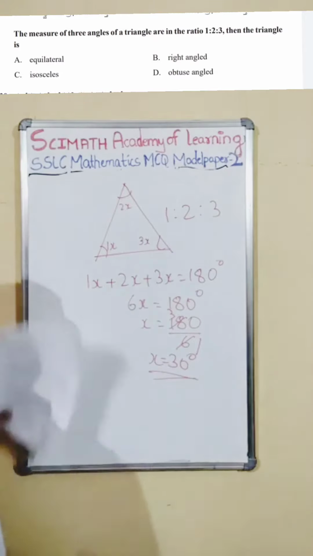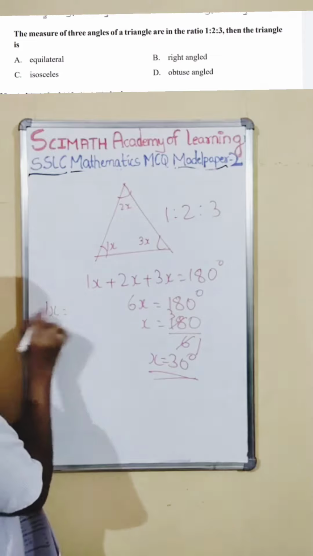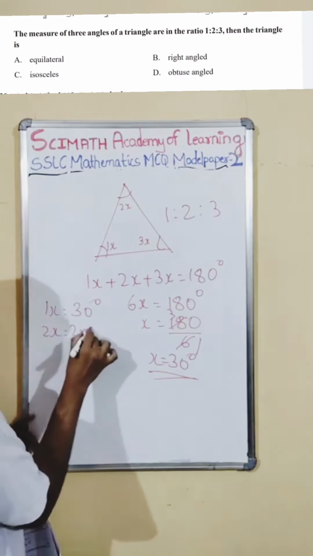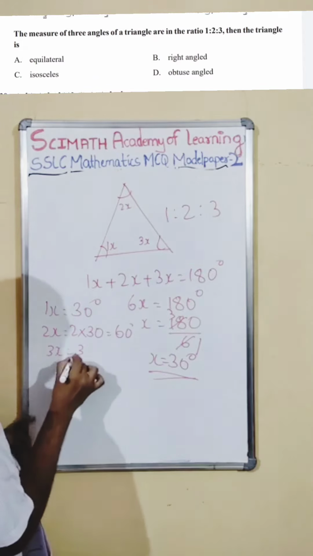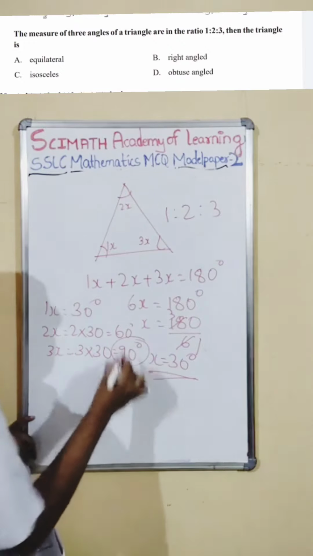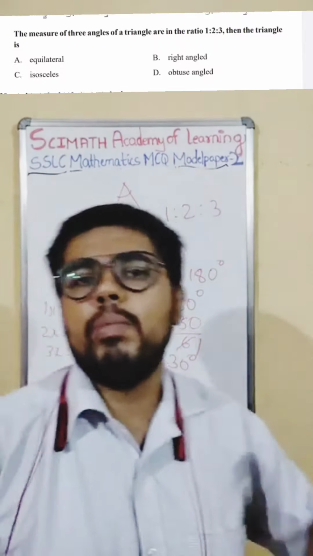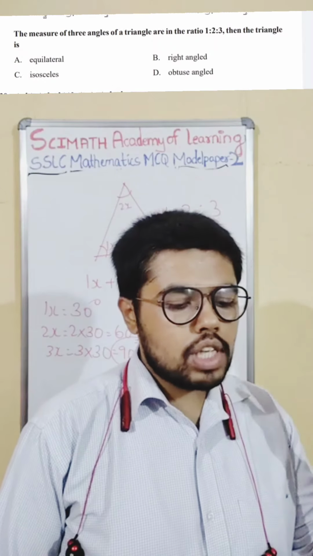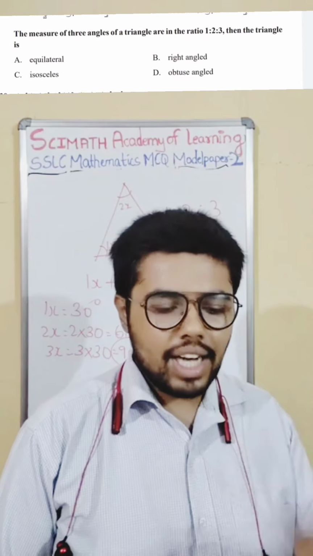When x is 30 degrees, I put it back. 1x is 1 into 30, which is 30 degrees. 2x is 2 into 30, which is 60 degrees. 3x is 3 into 30, which is 90 degrees. If you see here, one angle is 90 degrees. If one angle in a triangle is 90 degrees, then it must be a right angle triangle. Among the options equilateral, isosceles, right angle, obtuse angle, the right answer is right angle triangle.